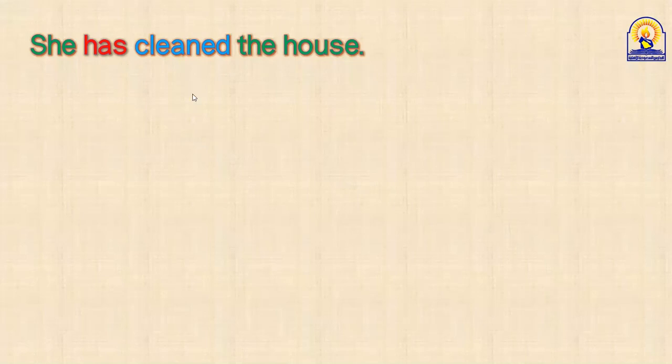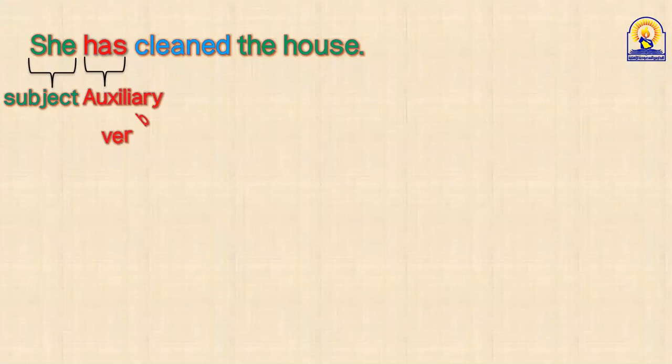Okay. She has cleaned the house. She has cleaned the house. Okay, I think, ya Walid, I help you with the colors. I made everything with a different color to help you. "She" is a subject. Excellent, Walid. And "has", it's what? Auxiliary verb. Excellent, because we studied have and has and had. Excellent. "Cleaned", main verb.